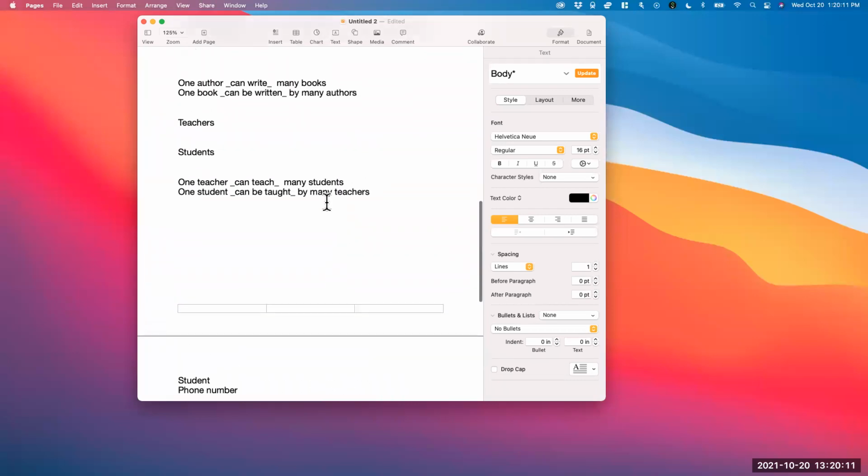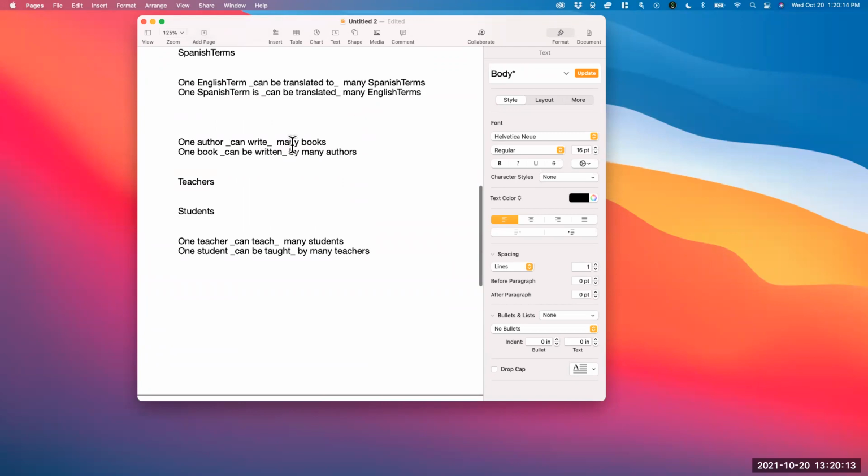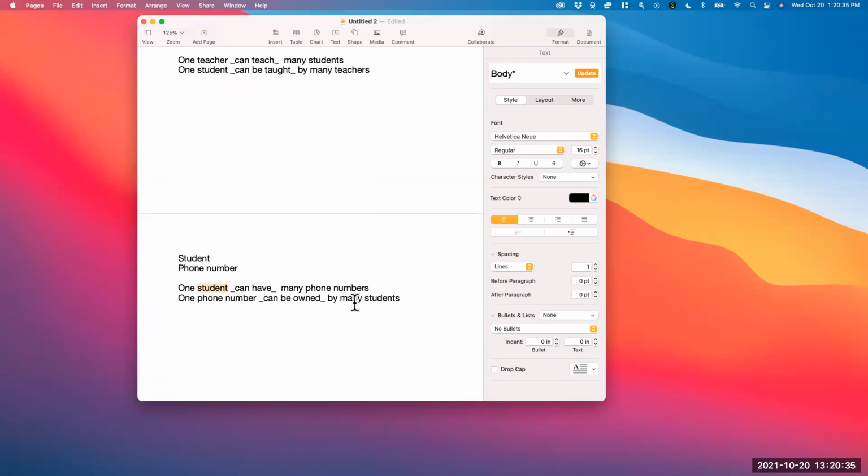Yes. So books to authors, it's kind of one-to-many both directions. That's fine. That's okay. You can think of it as one-to-many in both directions, just like one author can have many books and one book can have many authors. So if it's one-to-many in both directions, then it's many-to-many. Okay, I like that. And if it's one-to-many in one direction, like one student can have many, but one phone number can belong to one student, then it's going to be one-to-many. That's a good way of thinking about it.